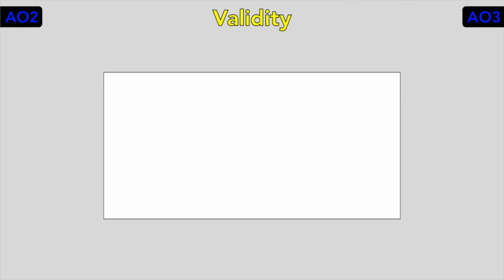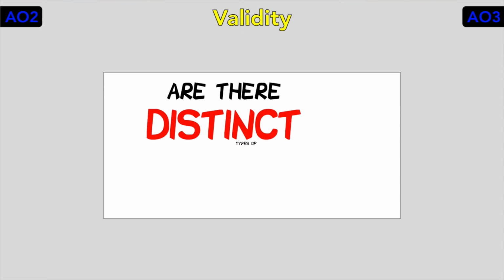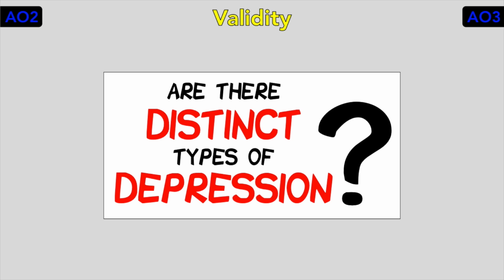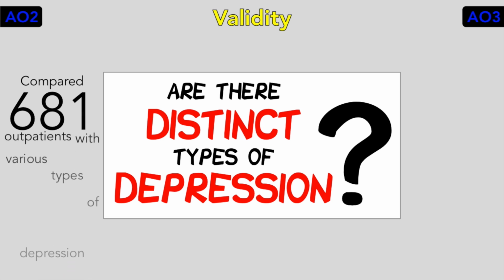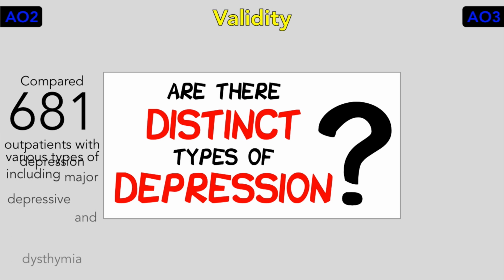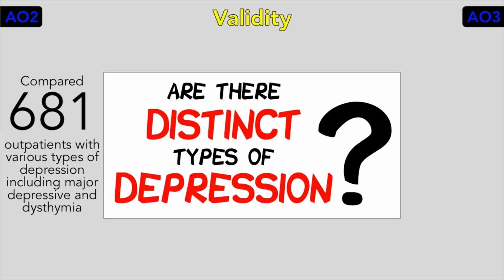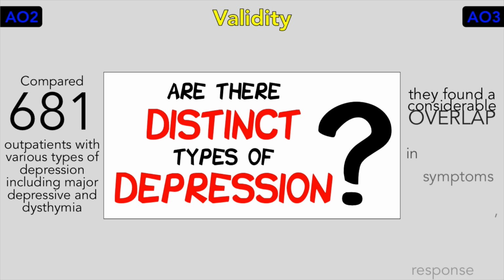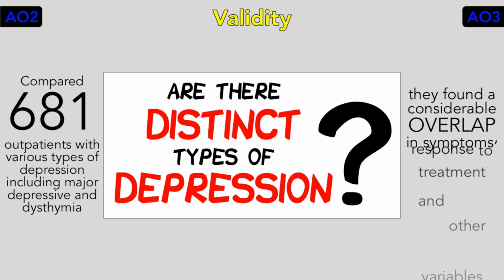Are there any distinct types of depression? The diagnosis of depression requires clinicians to differentiate among several distinct subtypes. But one study compared 681 patients with various types of depression, including major depressive and dysthymia. They found a considerable overlap in symptoms, responses to treatment and other variables, making it difficult to justify distinct forms and suggesting the different subtypes aren't valid.